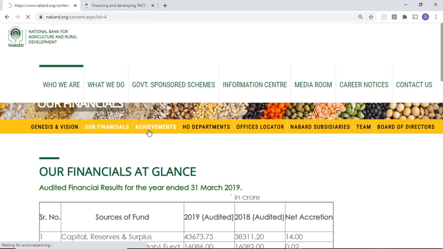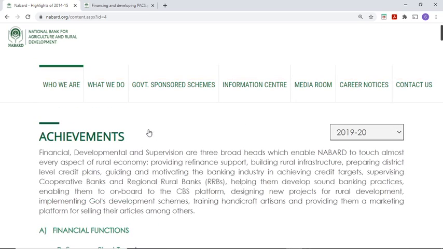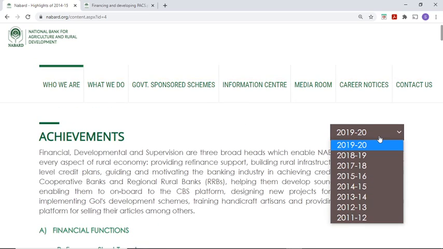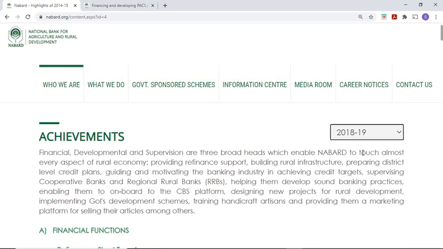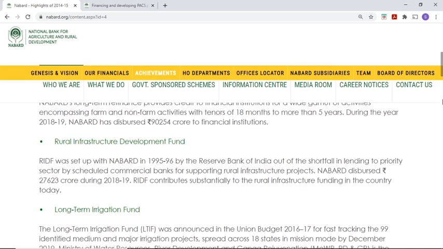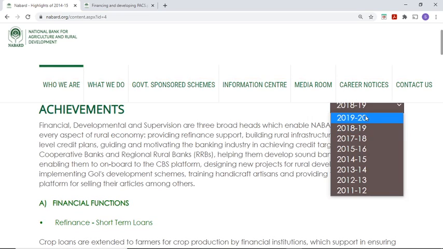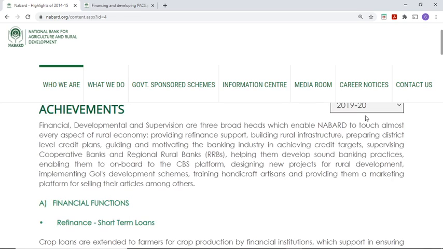Then achievements, what they have achieved so far. Here they have earmarked this one, but you can see the general achievements. I am saying only for 1920, right? Okay.